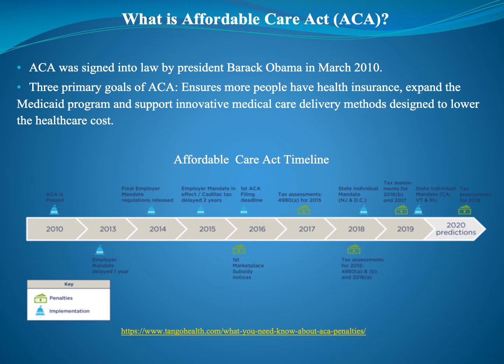So what is the Affordable Care Act? The Affordable Care Act was signed into law by President Barack Obama in March 2010. The three primary goals of the Affordable Care Act include ensuring more people have health insurance, expanding the Medicaid program, and supporting innovative medical care delivery methods designed to lower healthcare cost. And here, as you can see, is a timeline from 2010 until 2020.